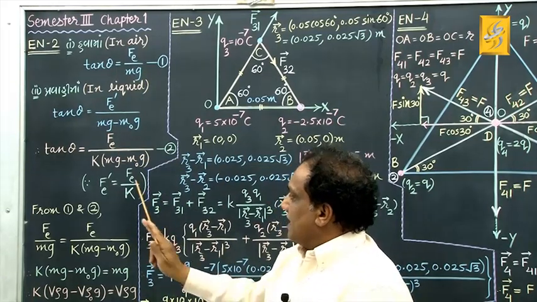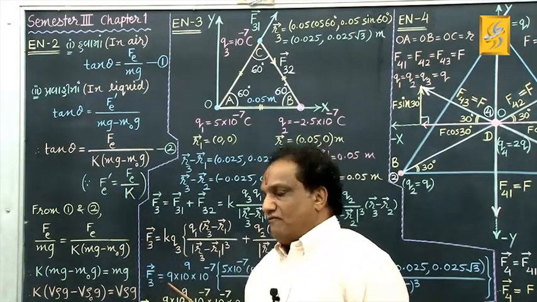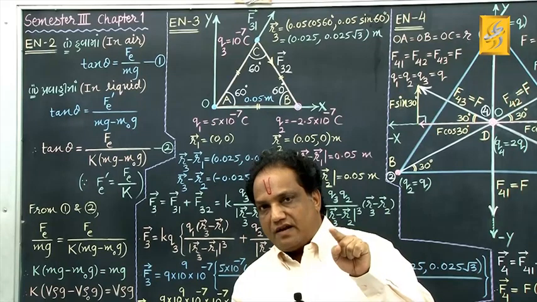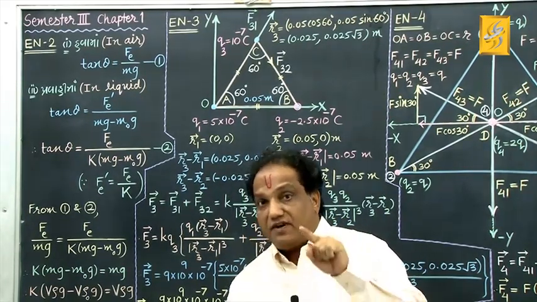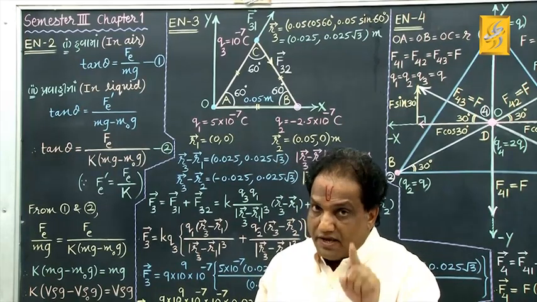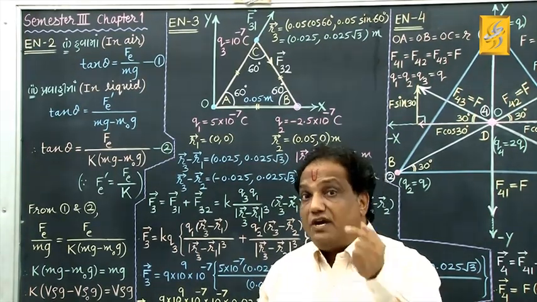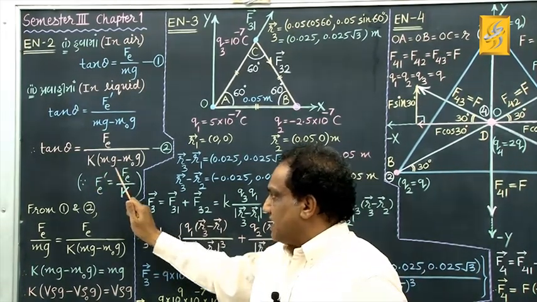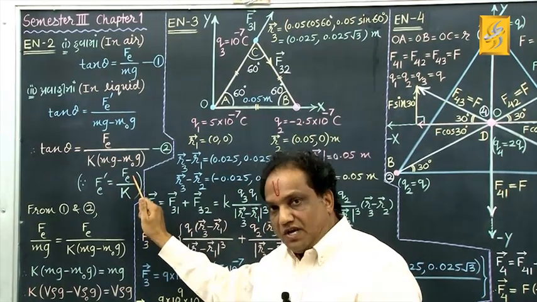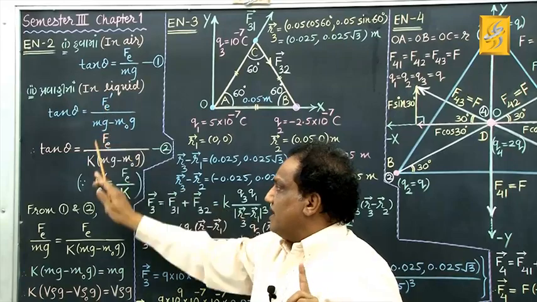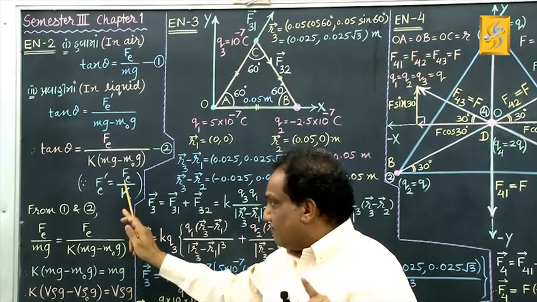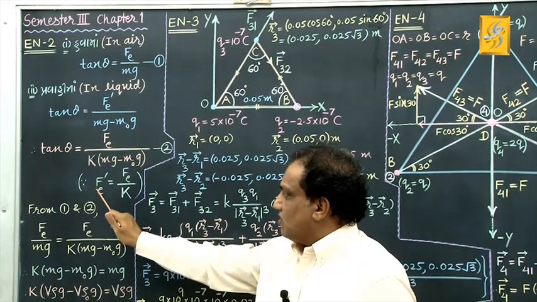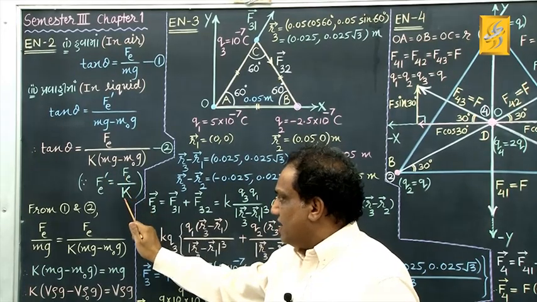Now tell me, do you remember that when you keep two charges at a given distance, instead of vacuum or air, in a dielectric medium having dielectric constant capital K, the electric force gets reduced to the kth part? That's why this new Coulombian force is the kth part of the initial Coulombian force. Initially it was Fe, now the new force Fe dash has become the kth part, or you can say 1 upon k times Fe. So just apply this formula. Instead of Fe dash, what will you write now? Fe upon k.